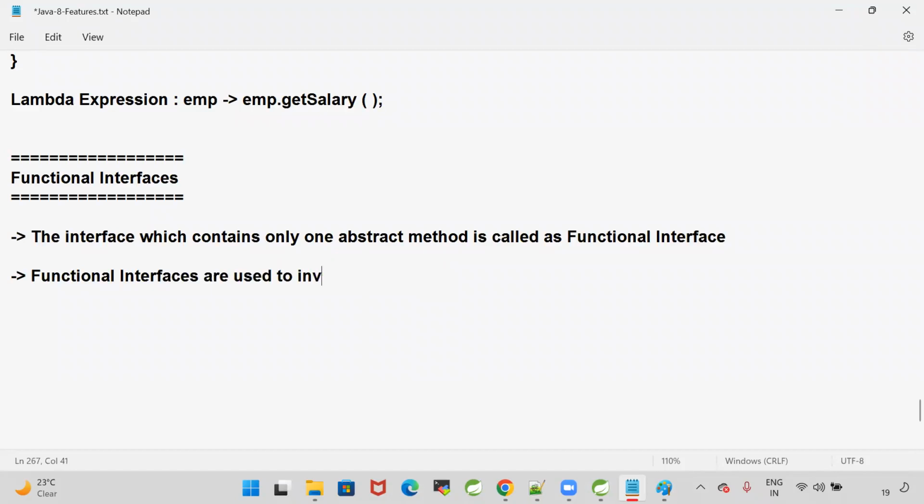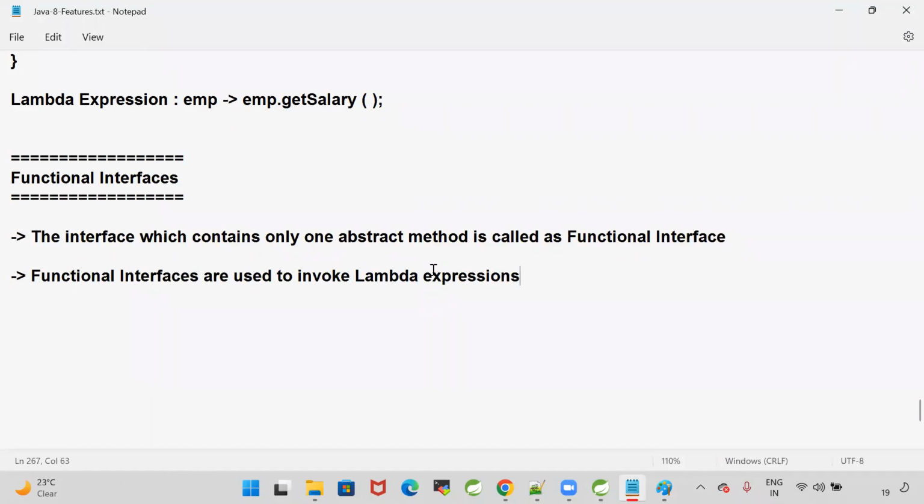Whenever you write a lambda expression, to invoke that lambda expression we use functional interfaces.